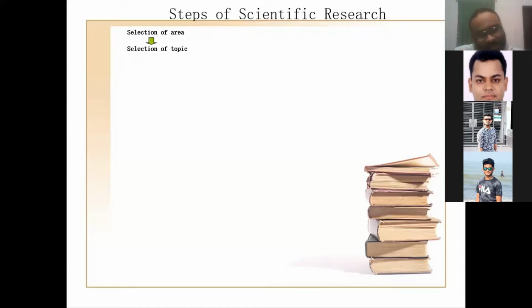As I am from an EEE background, I say from my perspective that most of the time students select their research topic in the 10th semester, or at the end of the 9th, right? So you already know that there are three divisions in EEE or electrical engineering: power, electronics and communication. From your experience, you should understand where you want to work, either power systems, communication or electronic devices. This is the selection of area.